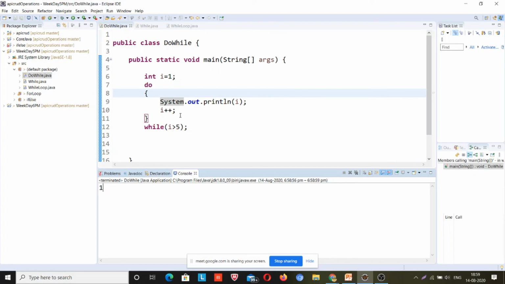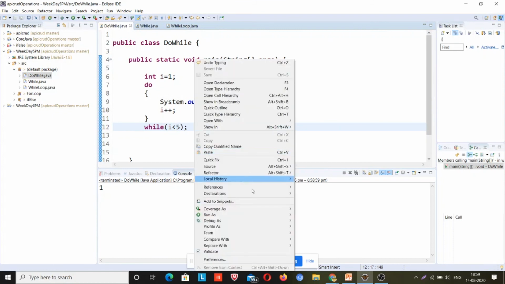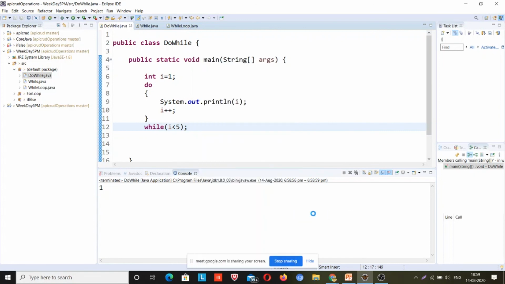If I made it I is less than 5, then it would print your desired output, right? So first understand what the code says. This will print nothing extra, right? Whatever input we give, only that output will be there. So for your answer, Bilal, what will happen?